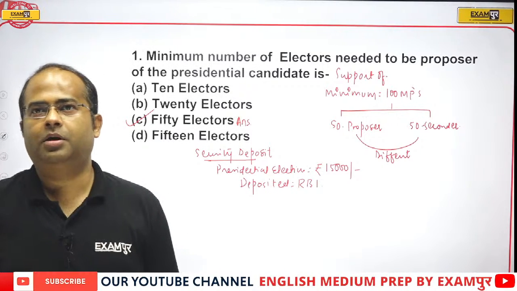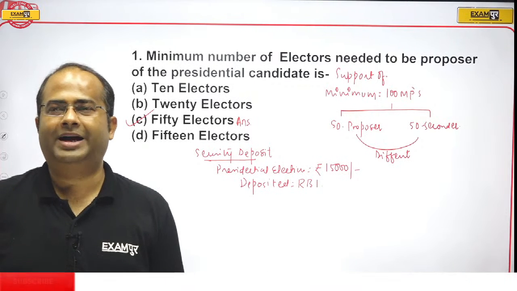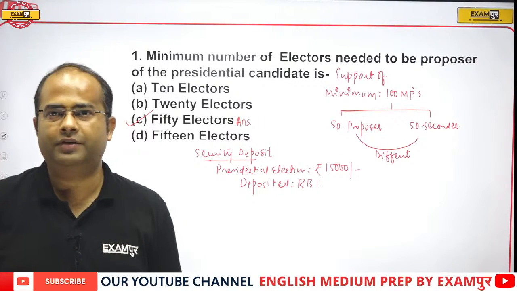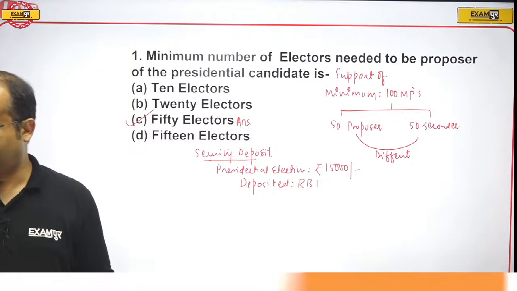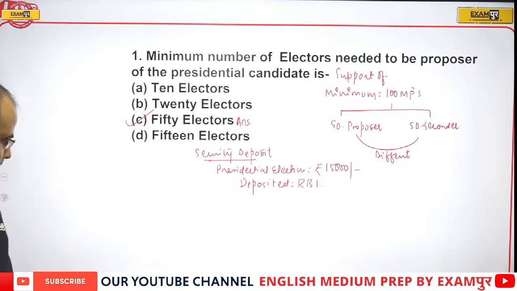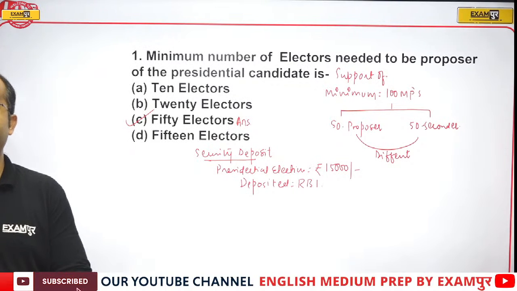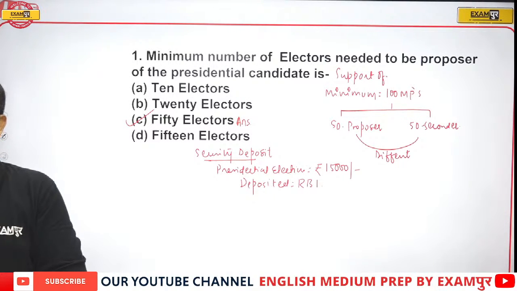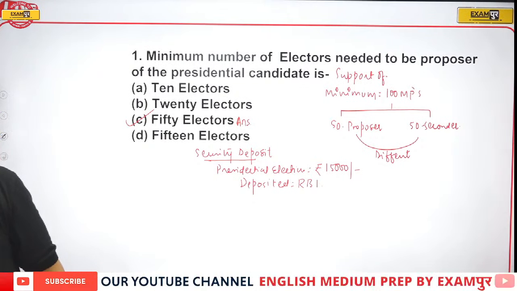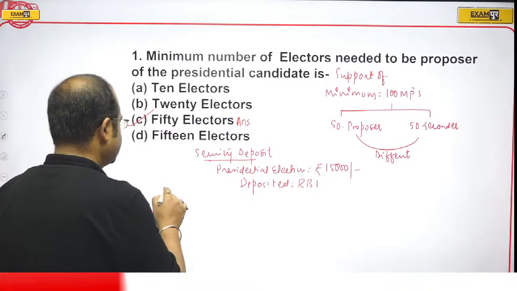What is the minimum number of votes, guys? That is 1/6 of the total valid votes, Harpreet, that is correct. It is 1/6 of the total valid votes.